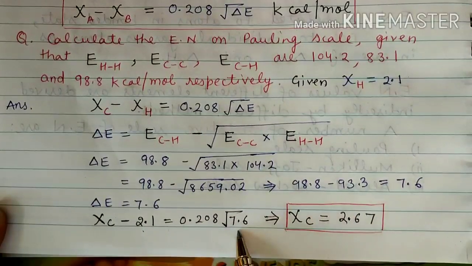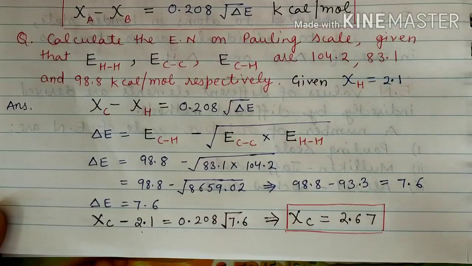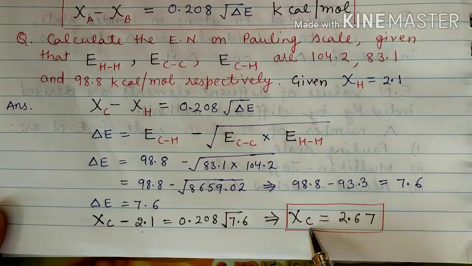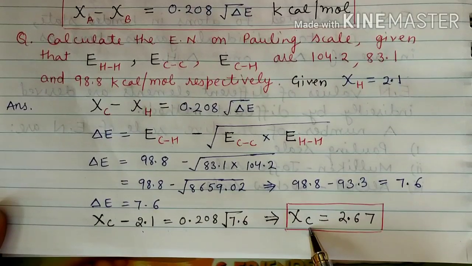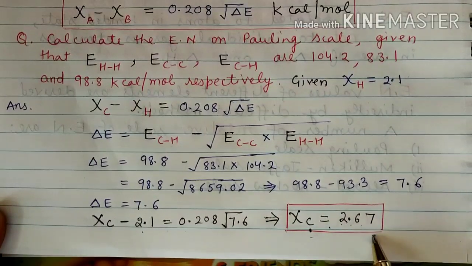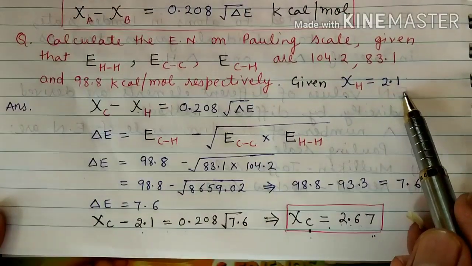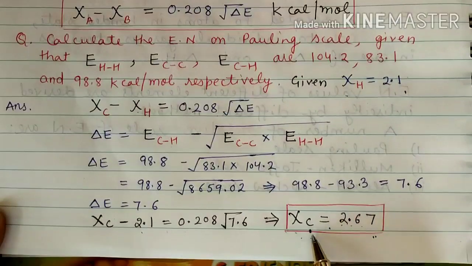Just by simplifying it, we get the electronegativity of carbon equal to 2.67. By this method, the electronegativity of hydrogen is 2.1 and the electronegativity of carbon is about 2.6.